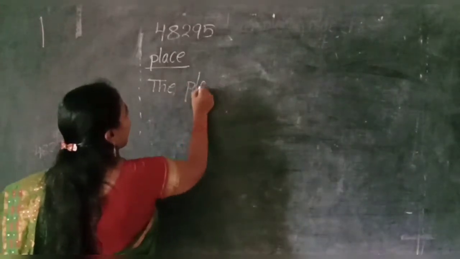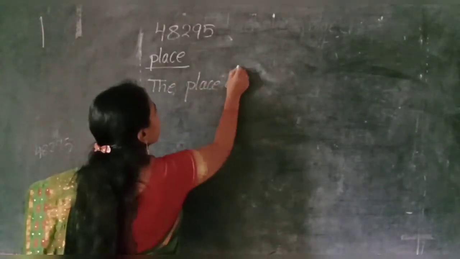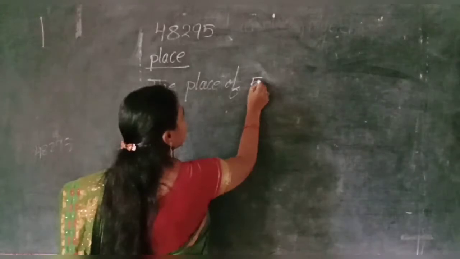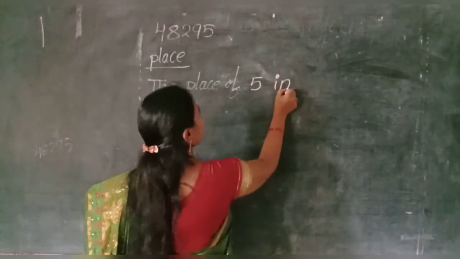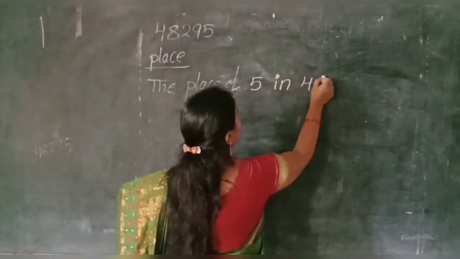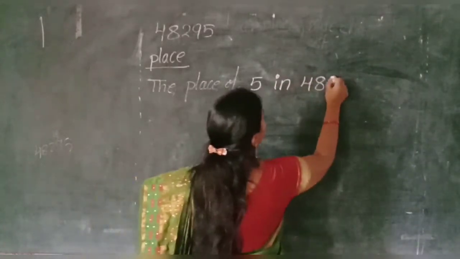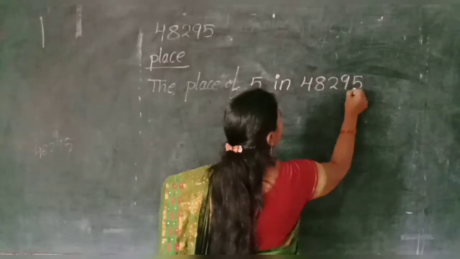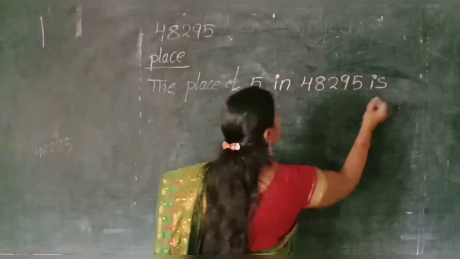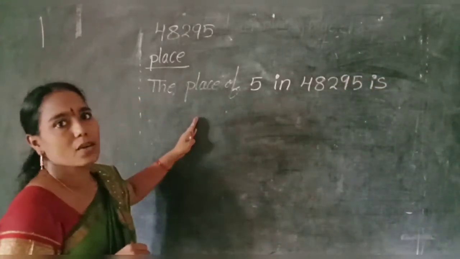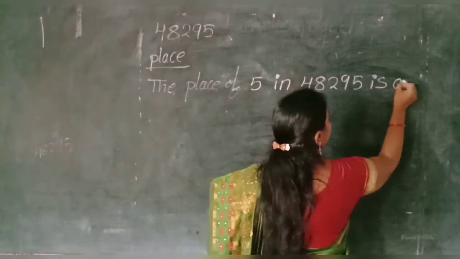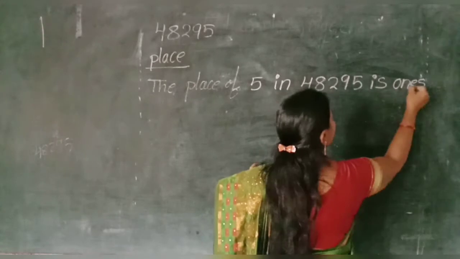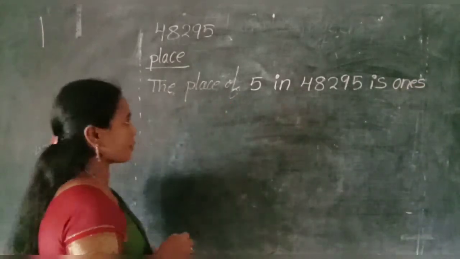The place of 5 in 48,295 is 5 in which place? Ones place. Okay.